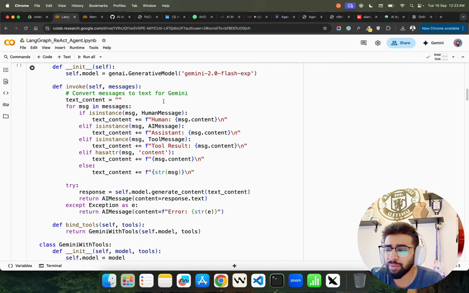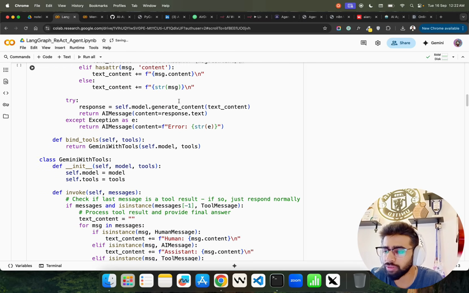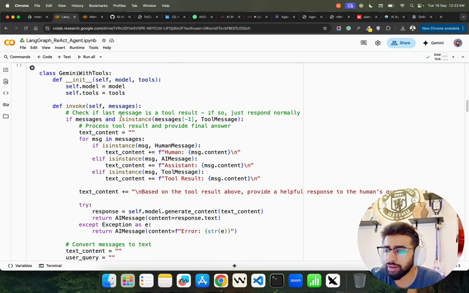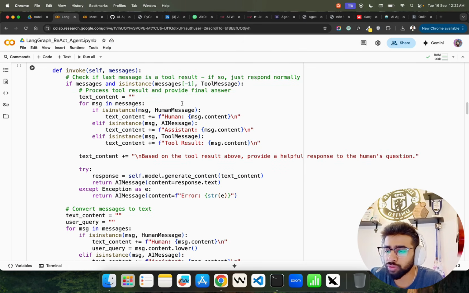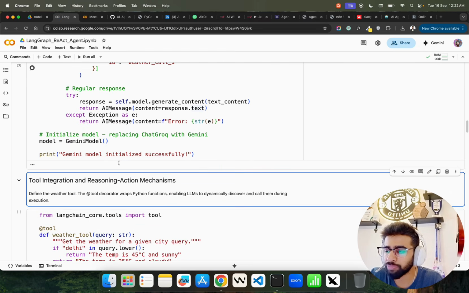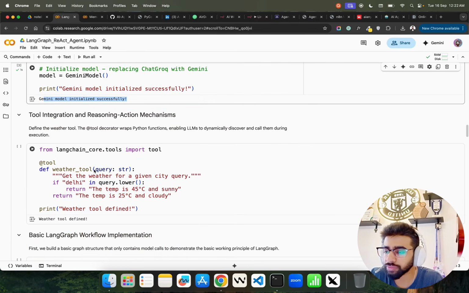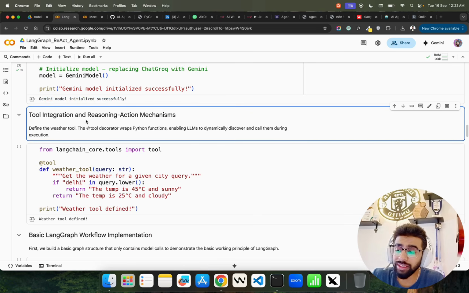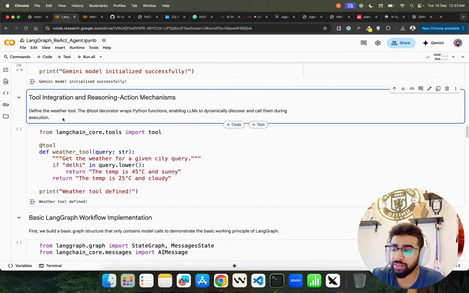We have very simple templates for Gemini, and Gemini with tools. You can see it over here: process tool result, provide final answer. So this is a very detailed class, and you can go through it. If you see, it says Gemini model initialized successfully. Now, for tool integration and the reasoning-action mechanism that you see, it says define the weather tool.